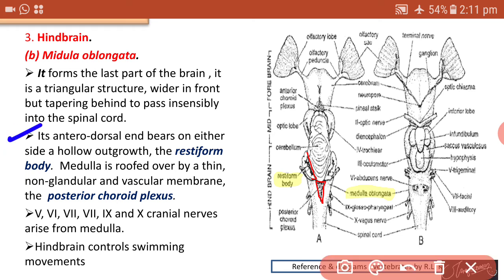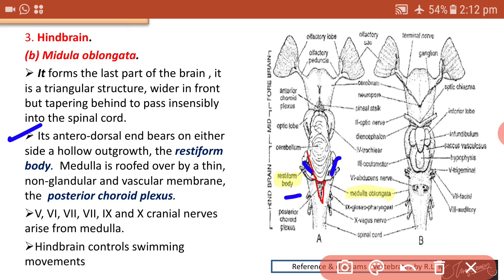Its anterior dorsal end bears on either side a hollowed growth called the restiform bodies. Towards the anterior dorsal side, there is a structure called the restiform bodies, here.